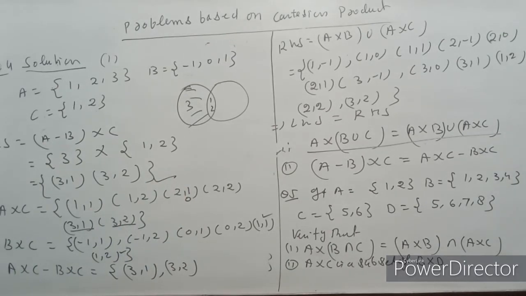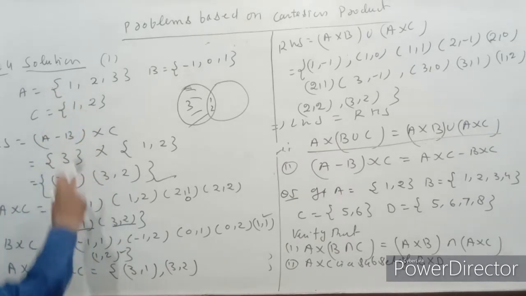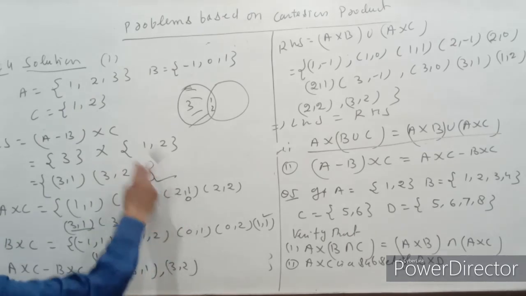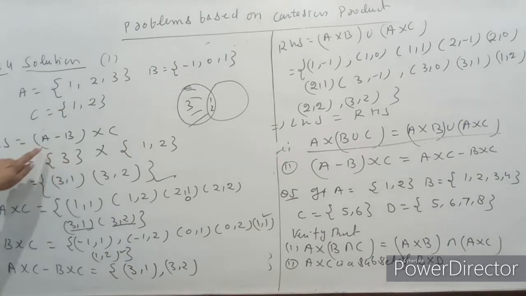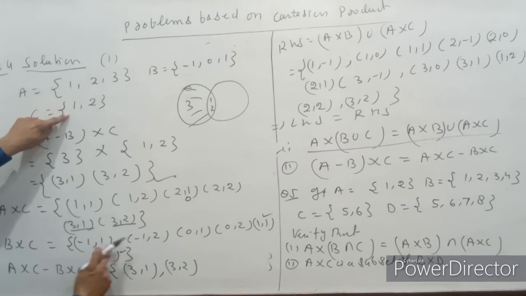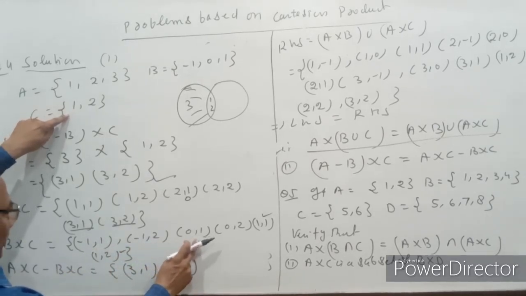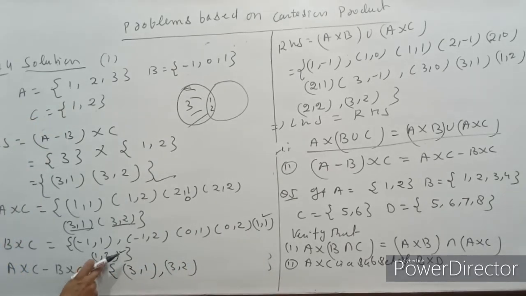A cross C means (1, 1), (1, 2), (2, 1), (2, 2), (3, 1), (3, 2). Now B cross C. B cross C means (-1, 1), (-1, 2), (0, 1), (0, 2), (1, 1) and (1, 2).